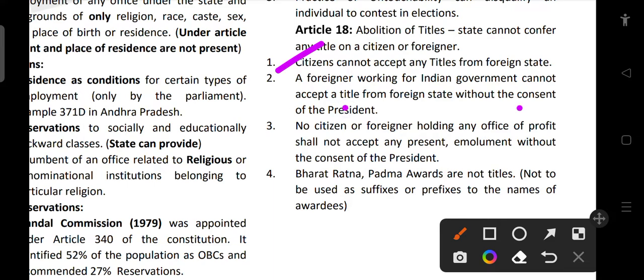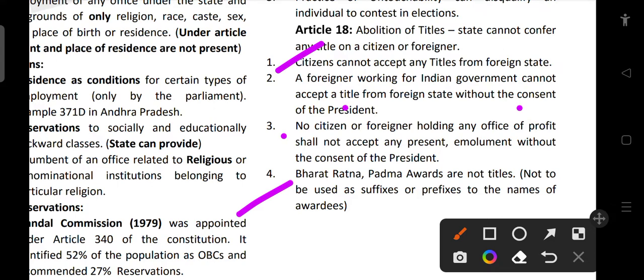If a foreigner is working here in our country, even that person has to seek the President's permission to get a title from his or her own country. No citizen or foreigner holding any office of profit shall accept any present or emolument without the consent of the President. And then Bharat Ratna and Padma awards are not titles. So these are awards, they are not titles.